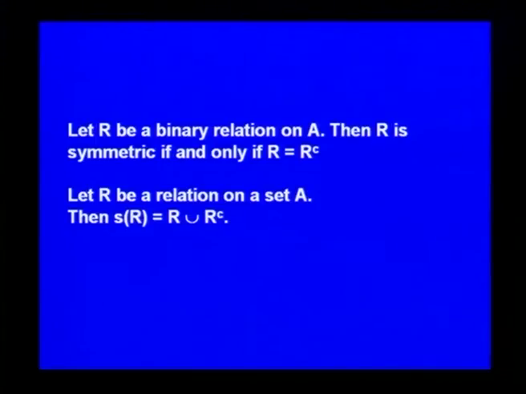It is also not very difficult to see that if R is a binary relation on A, then R is symmetric if and only if R is equal to R^C. Whenever you have the ordered pair (A,B), if you also have the ordered pair (B,A), that is symmetric.